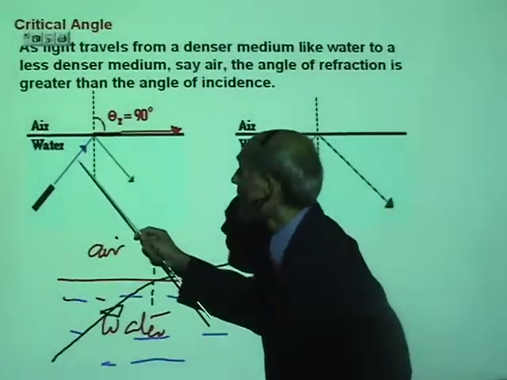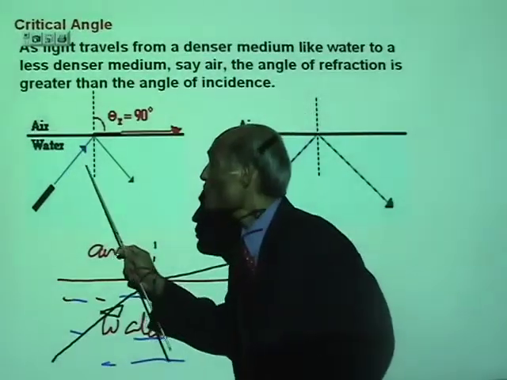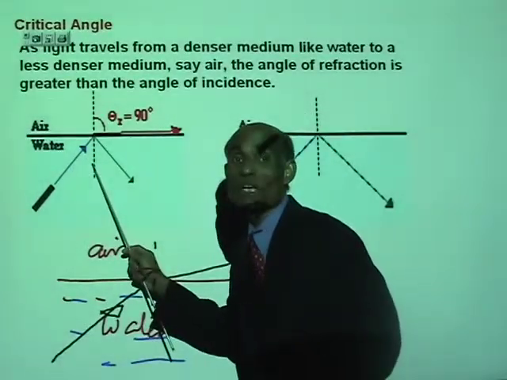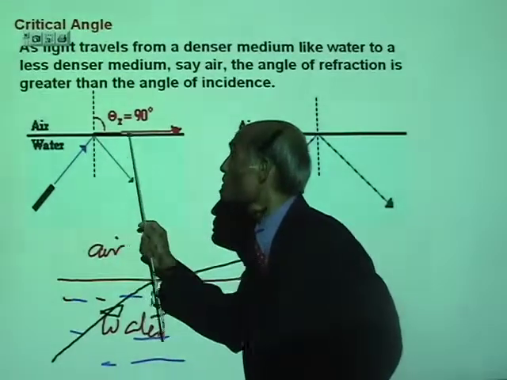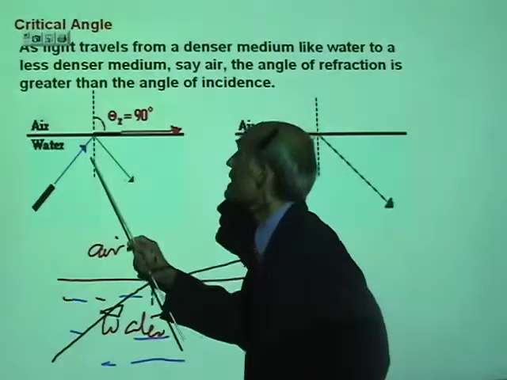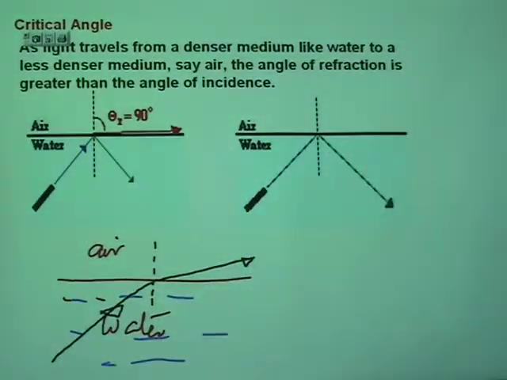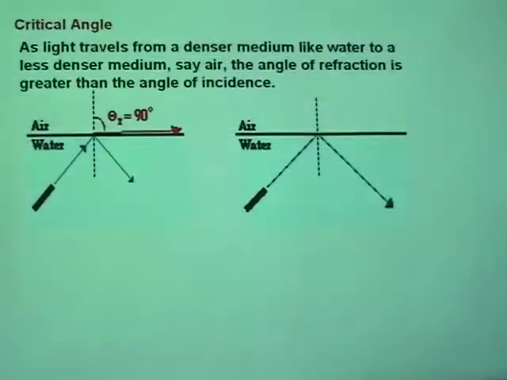Now, this angle of incidence in the denser medium, which produces an angle of refraction of 90 degrees, is called critical angle. Alright? I will repeat that one more time.